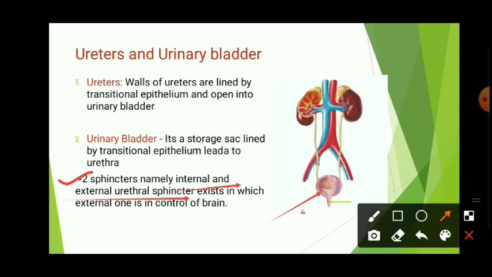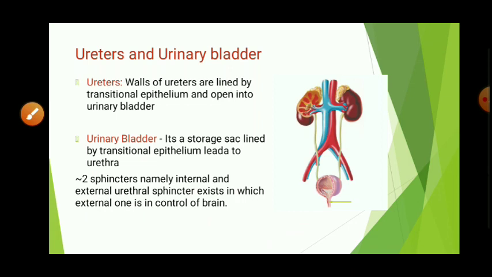There will be an internal sphincter here and an external sphincter at the urethra. The external sphincter is under the control of the brain. The internal sphincter is not under our control, but the external sphincter is under our control. Whenever the bladder is filled with around 800 ml of urine, we get the urine sensation, and we control the external sphincter.